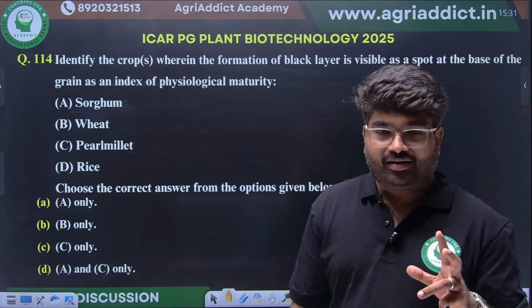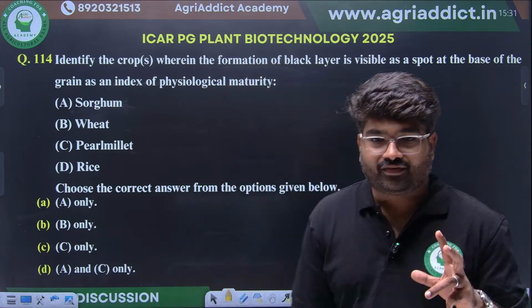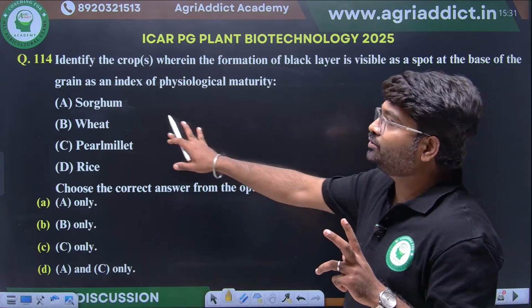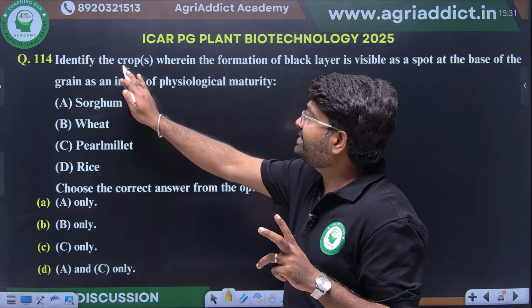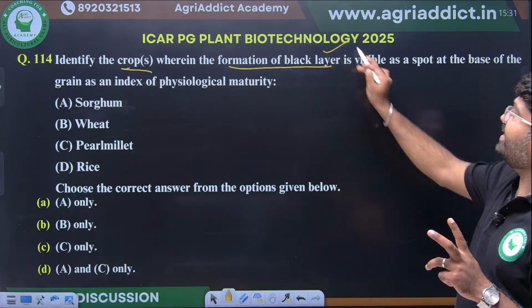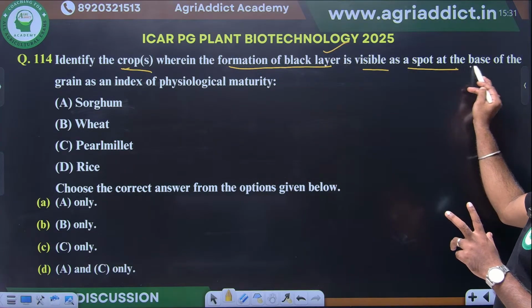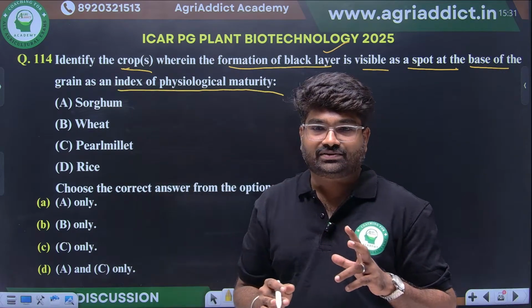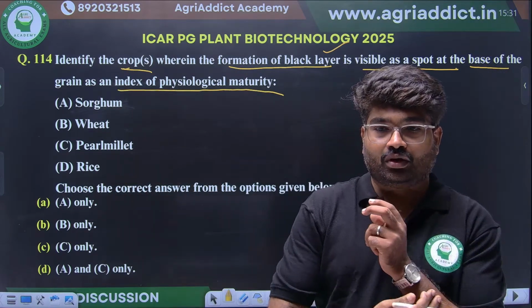See, another important thing about what? Harvest index. They are asking about physiological maturity and harvest index. Read the question properly. Identify the crops wherein the formation of a black layer is visible as a spot at the base of the grain as an index of physiological maturity. What will be the answer?